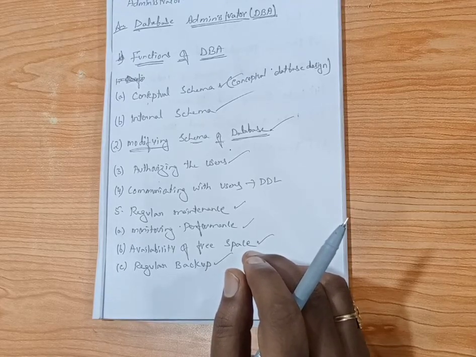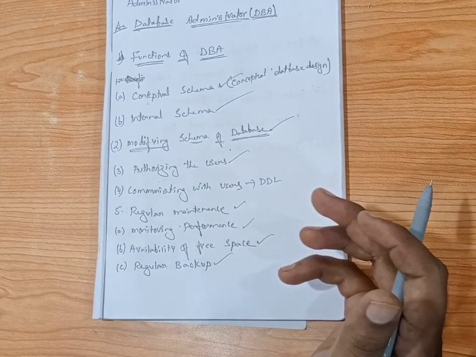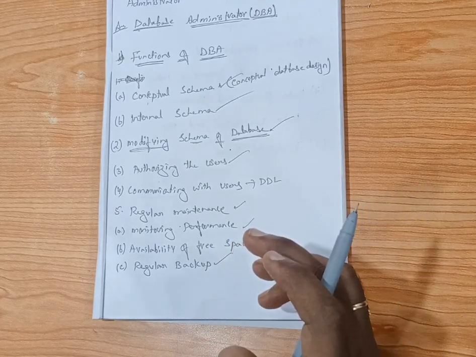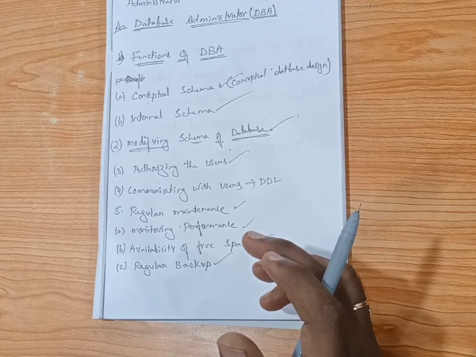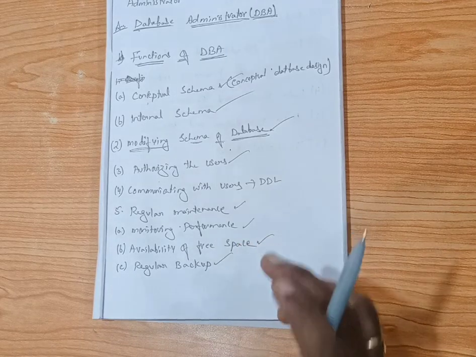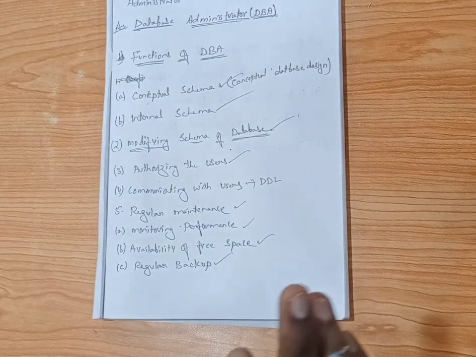It may be caused by human error, and hardware failures are also covered. These all come under regular backups. So this is the function and role of data.